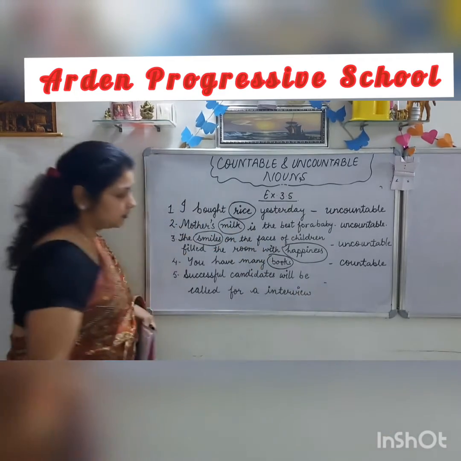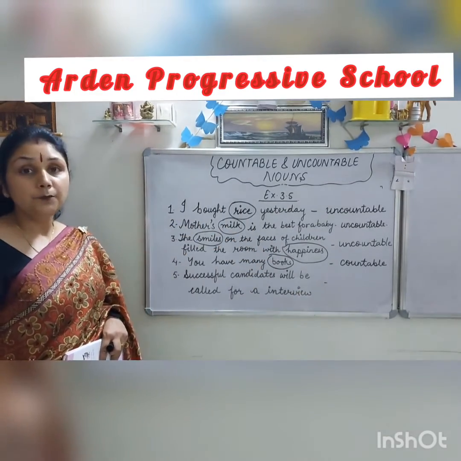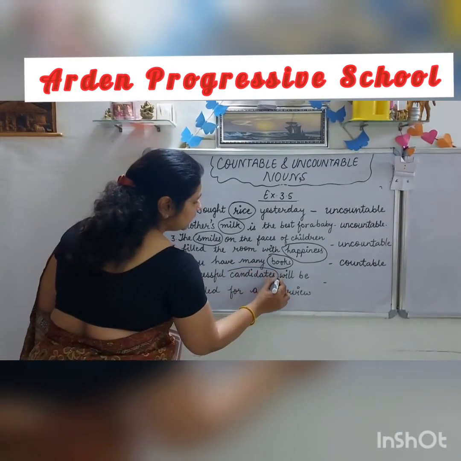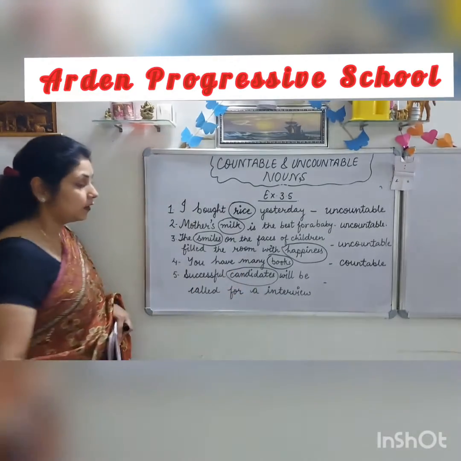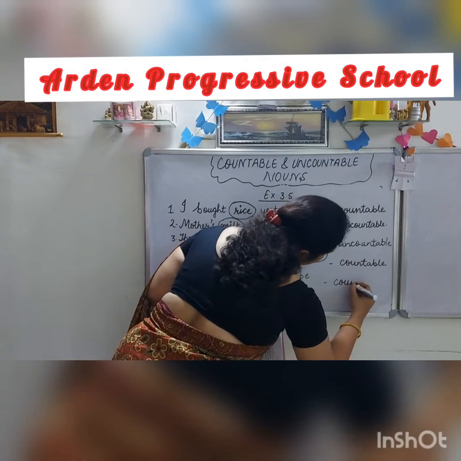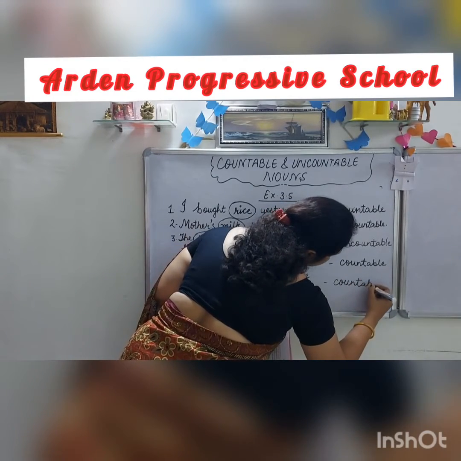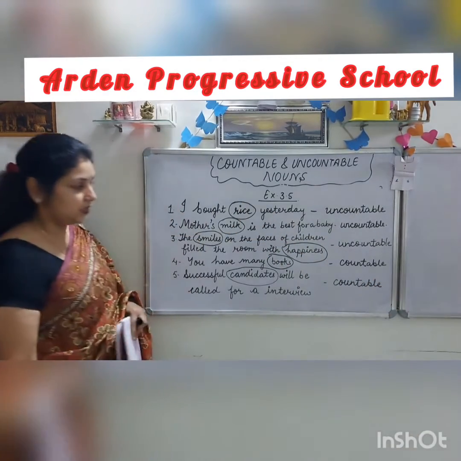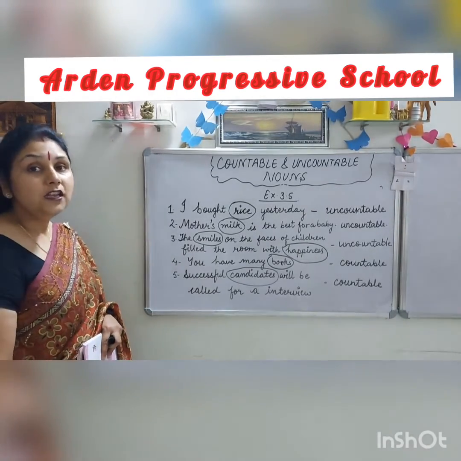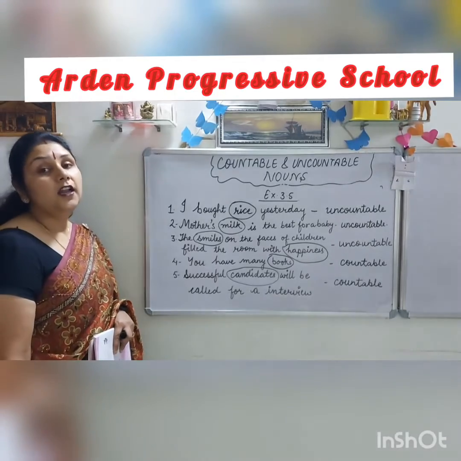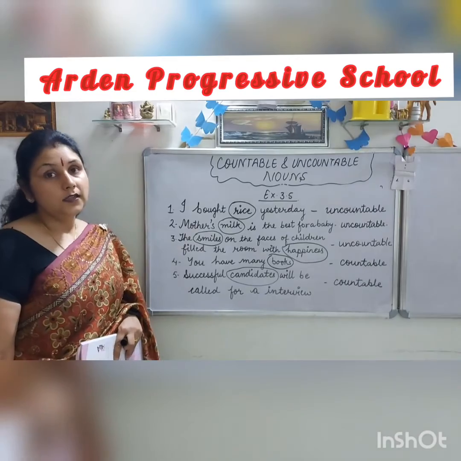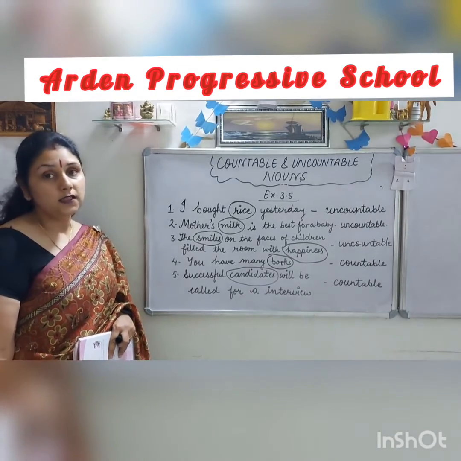So candidates are in plural form and candidates can be counted easily. So candidates are a countable noun in the sentence. Candidates can easily be counted in numbers and they are in plural form. So candidates is a countable noun in this sentence.